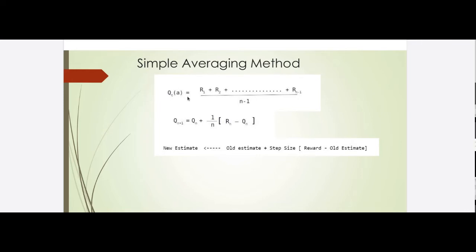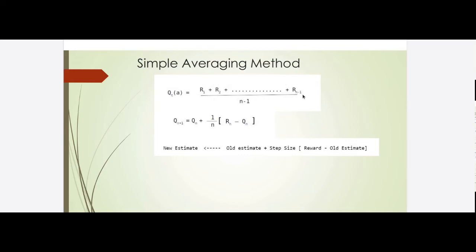Let's denote an action A at time t as Q_t(A). So that's the value of the action A at time t. Now using a simple averaging method, we can estimate the value of that action by summing up all the rewards received for that action divided by the number of times that action was selected.